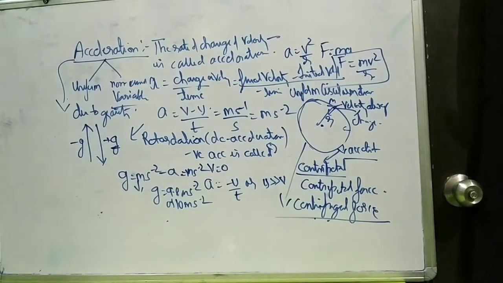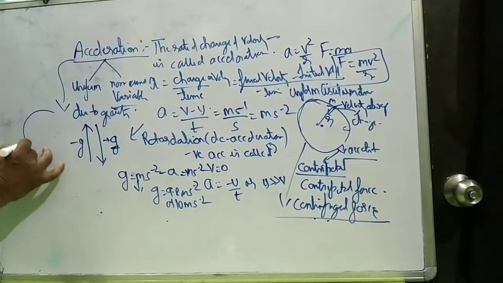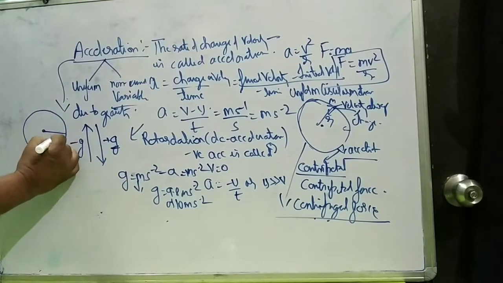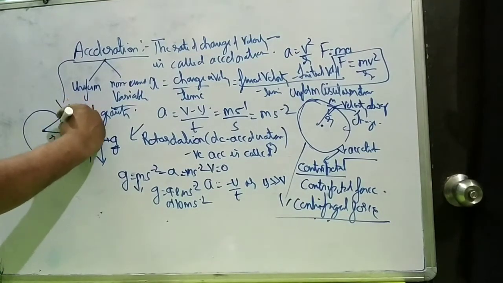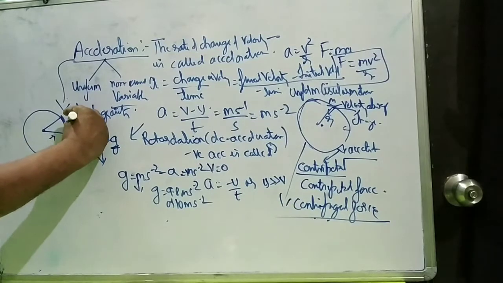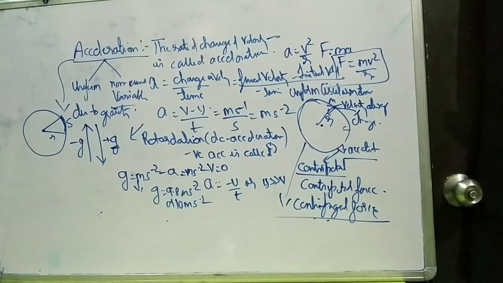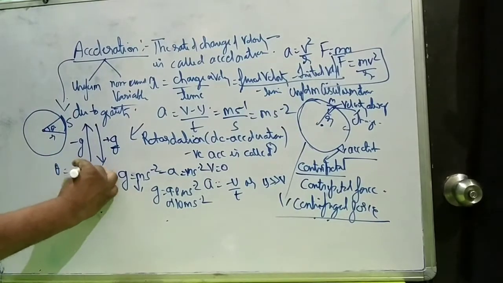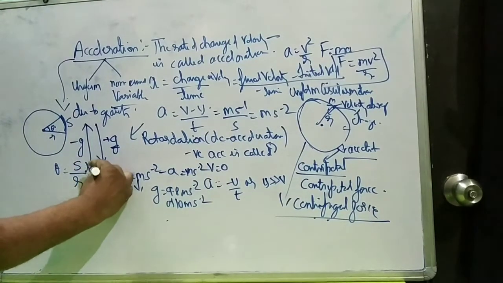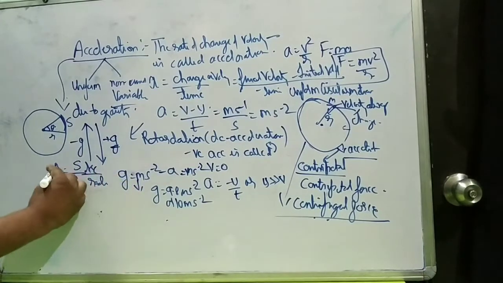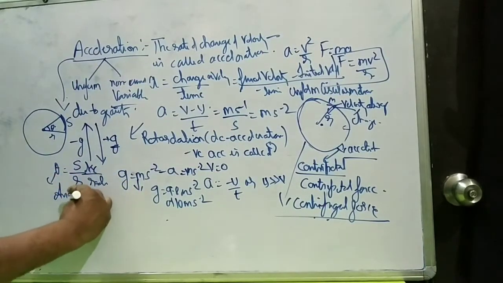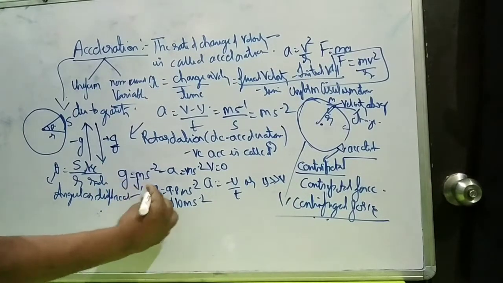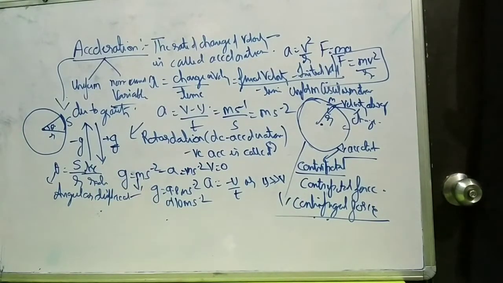If you take a circular path, this is the center, this is the radius, this is the arc traveled, and it is represented by S. The angle so formed is called theta. So theta is equal to S upon r, arc upon radius. So this theta is called angular displacement. Is this clear?